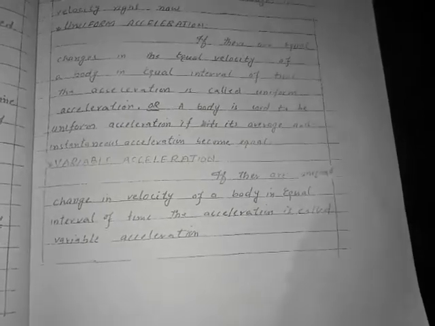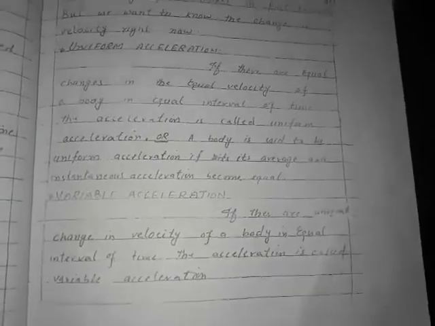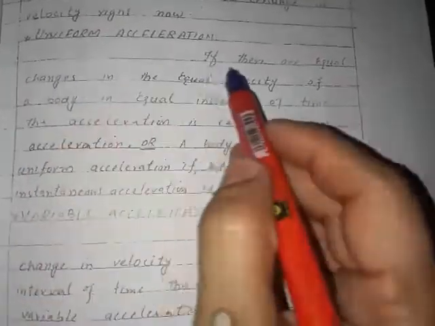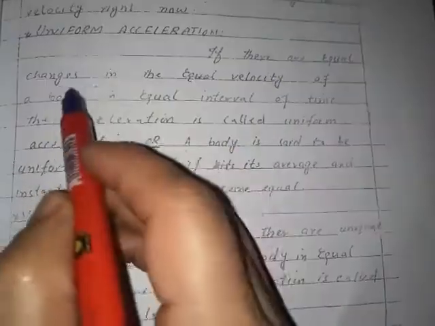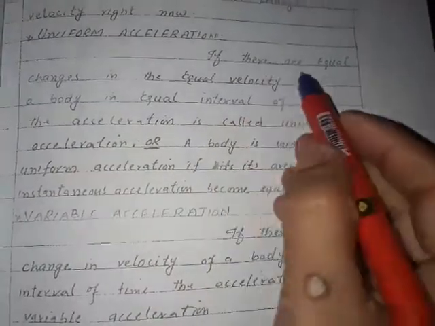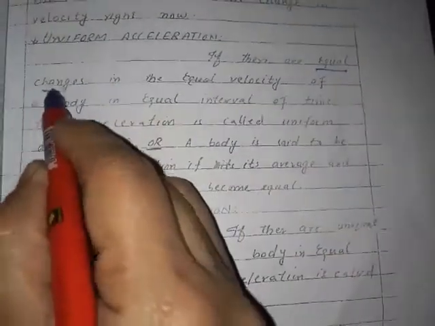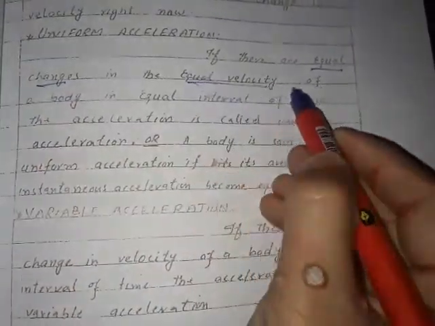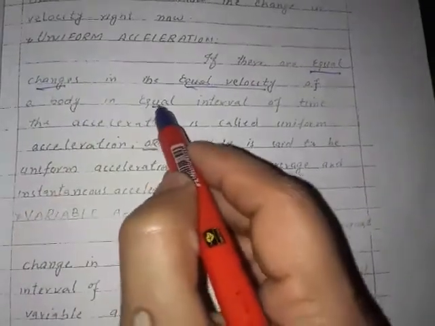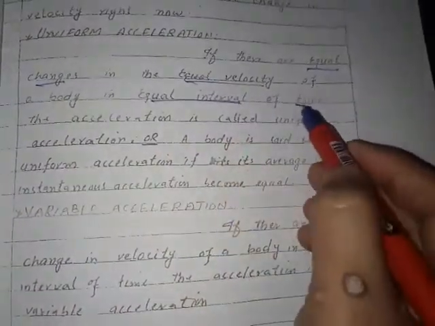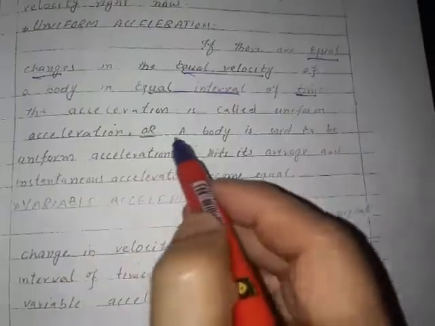So highlight the important words in the answer, that is uniform acceleration. If there are equal changes in velocity of a body in equal intervals of time, the acceleration is called uniform acceleration.